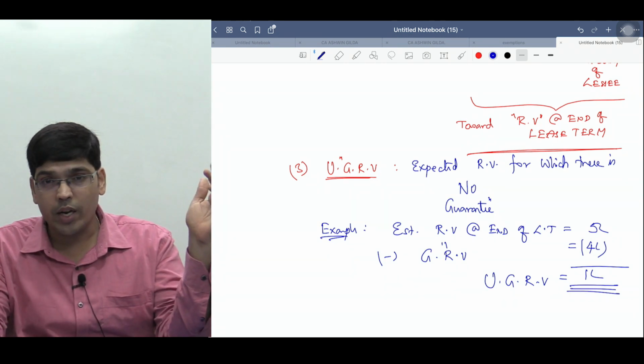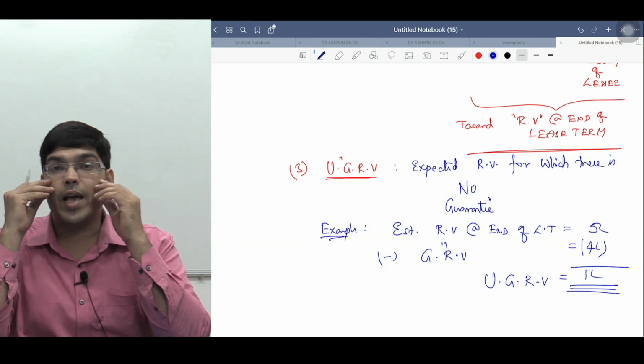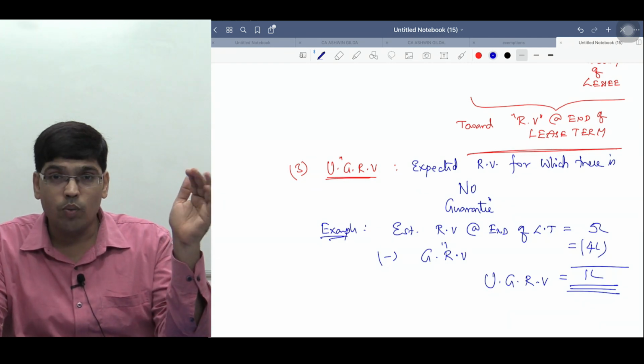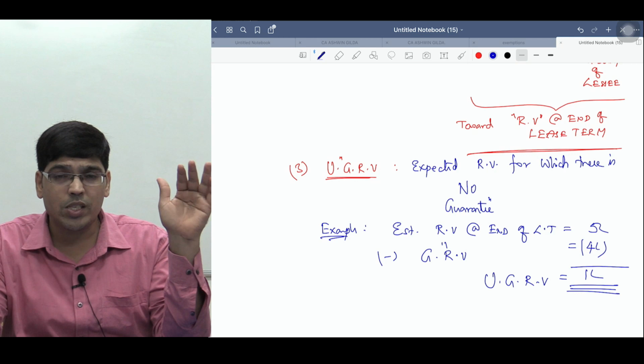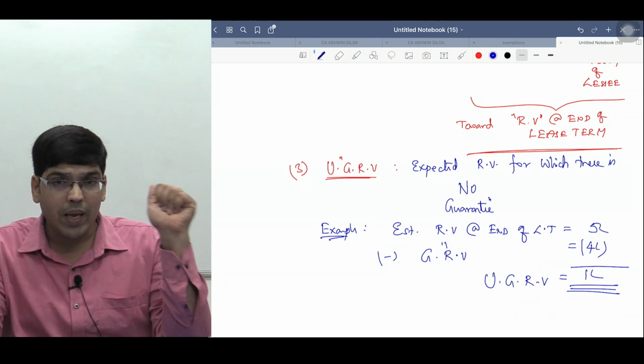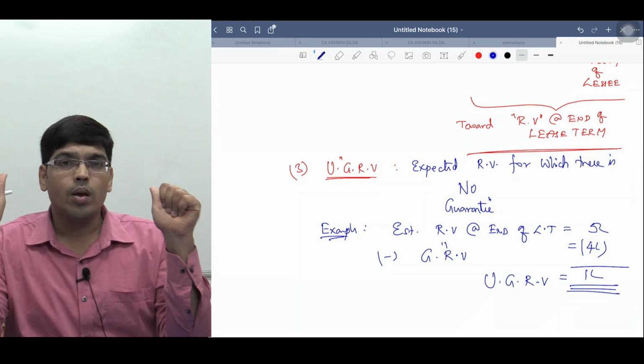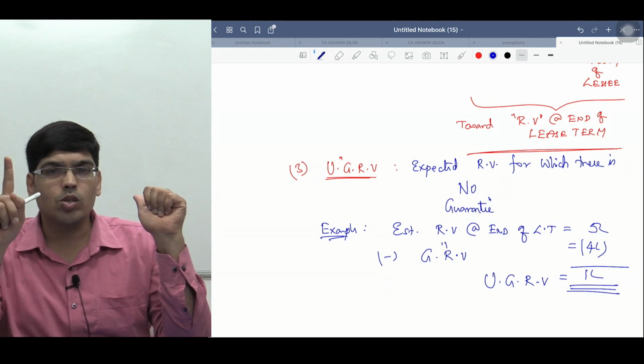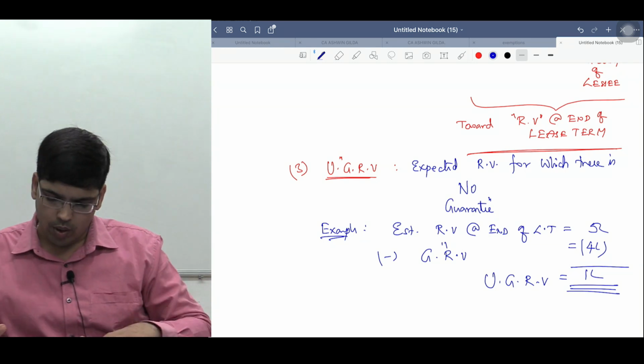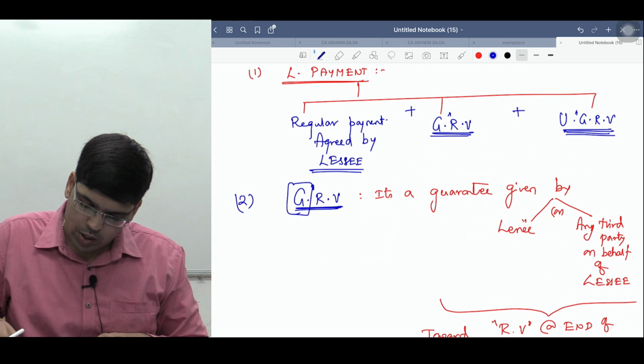Residual means when? At the end of lease term. How much is the estimated value of residual, meaning when we sell the asset, how much will it fetch? 5 lakh. How much of it is guaranteed? 4 lakh. So how much is unguaranteed? 1 lakh is called unguaranteed residual value. Am I clear, sir?